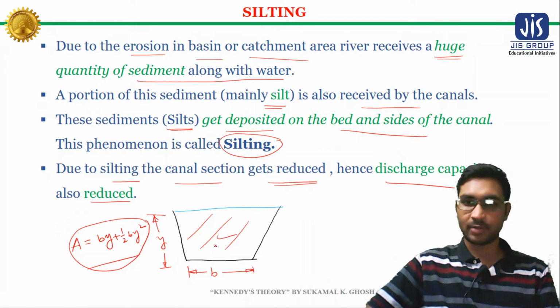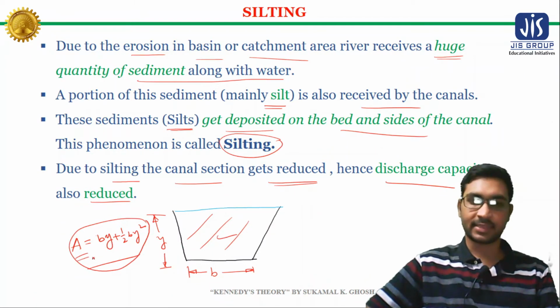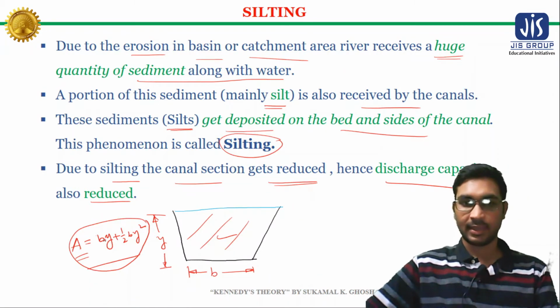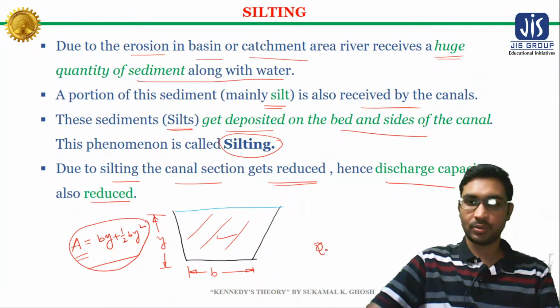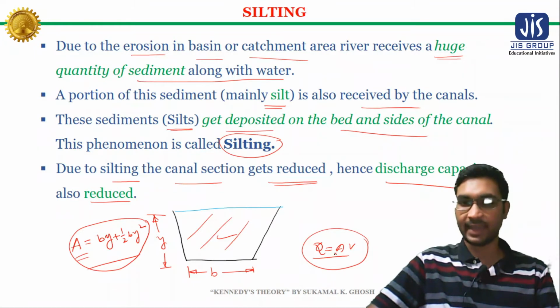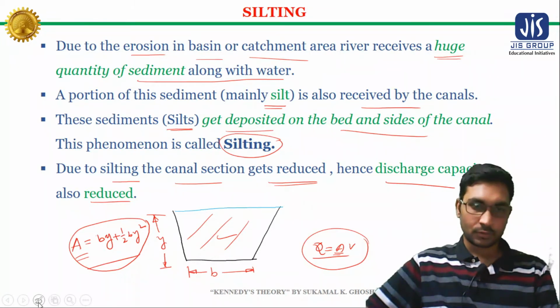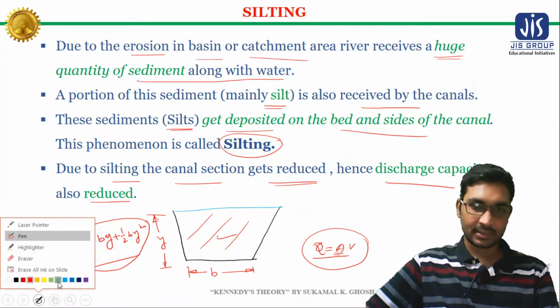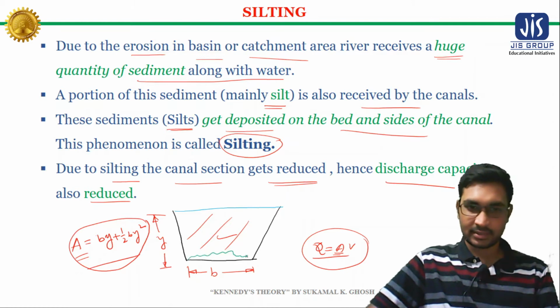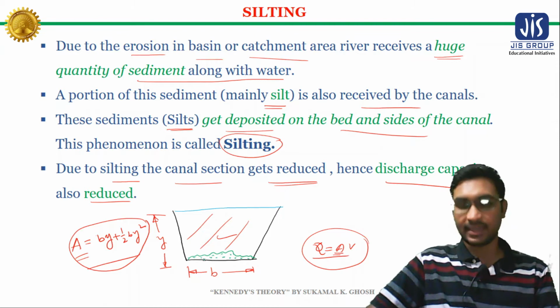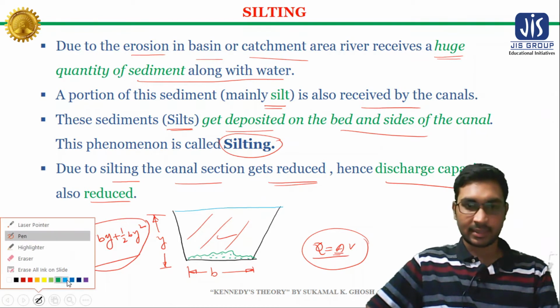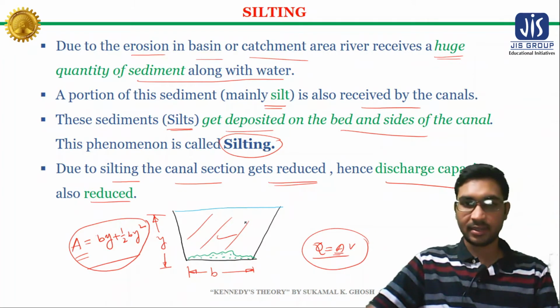If you analyze this channel, you will get this kind of expression for the area A. And we know that discharge Q equals A V, meaning the discharge is a function of area A. Now if silting is taking place, suppose this is the amount of sediment deposited on the bed, and due to this silting the depth of the channel will reduce.